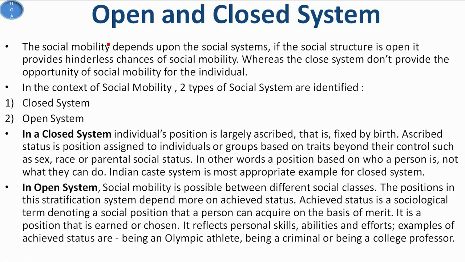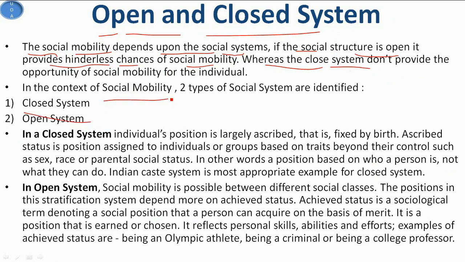Now we see there are 2 types of social systems for mobility, open and closed. Social mobility always depends upon the social system. If the social structure is open, then it provides no hindrance to the chances of social mobility, whereas a closed system doesn't provide the opportunity of social mobility. In the context of social mobility, basically 2 types of social system are identified: the first is closed and the second is open. The best example of a closed system is the Indian caste system, that is the Indian Hindu Varna system. In a closed system, individual position is largely ascribed, that is fixed by birth.